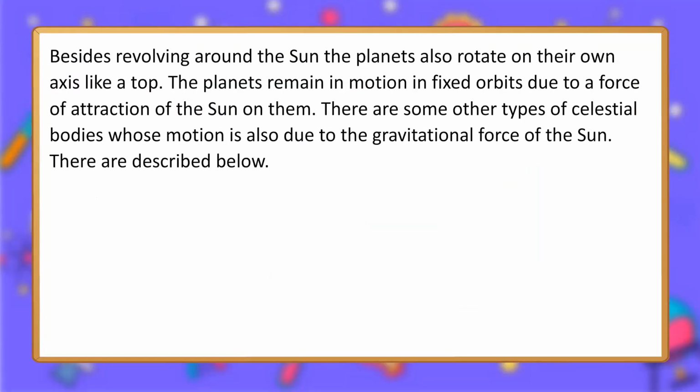Besides revolving around the Sun, the planets also rotate on their own axis like a top. The planets remain in motion in fixed orbits due to a force of attraction of the Sun on them. There are some other types of celestial bodies whose motion is also due to the gravitational force of the Sun. They are described below.